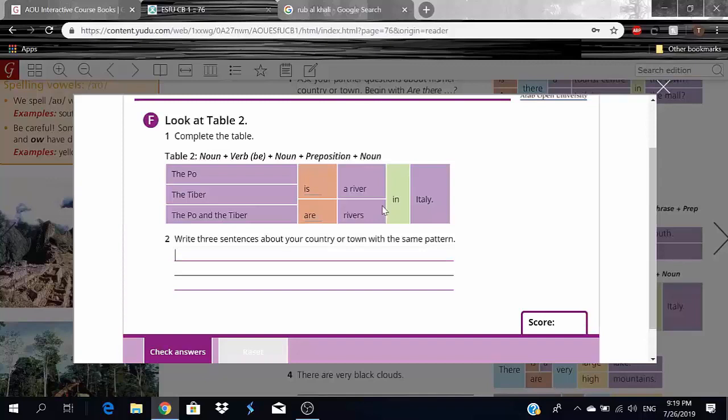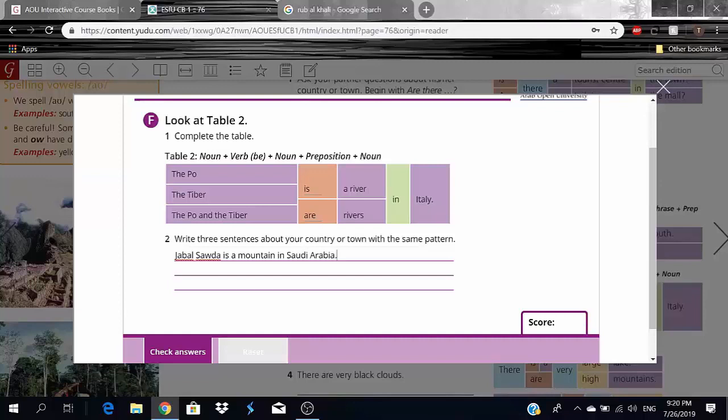So I could say Jabal Sauda is, okay, because it's singular, a mountain in Saudi Arabia. He wants us to use the same exact style. Okay, so this is how we're going to do it. So first one is Jabal Sauda is a mountain in Saudi Arabia.